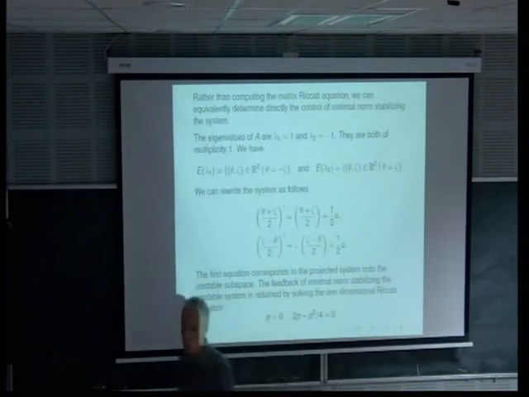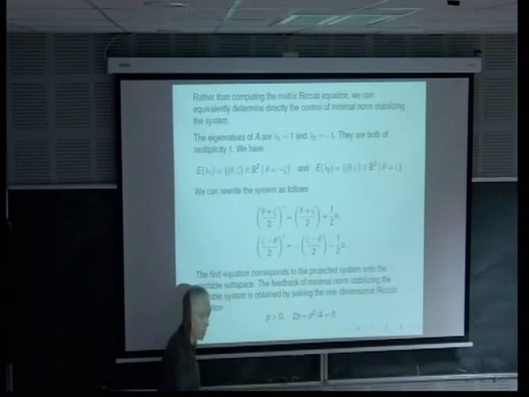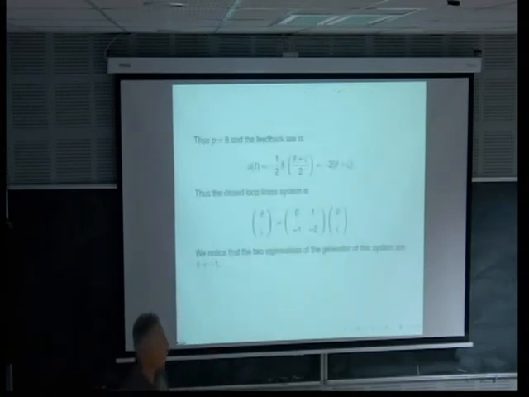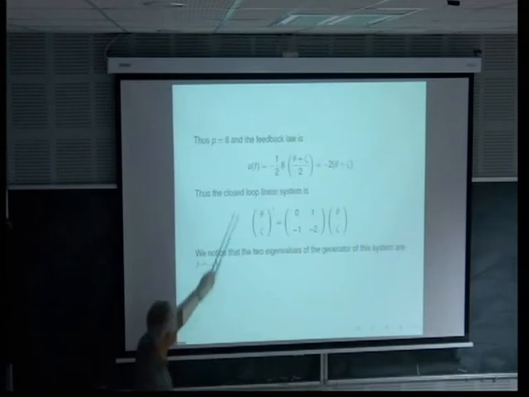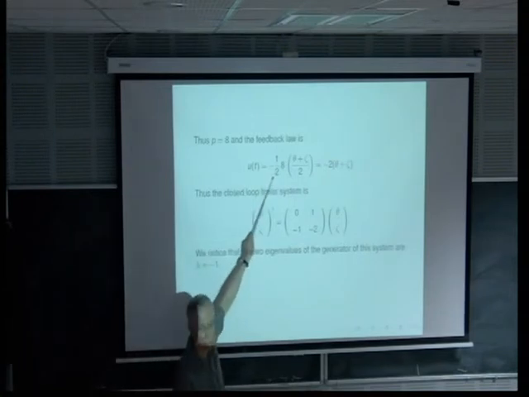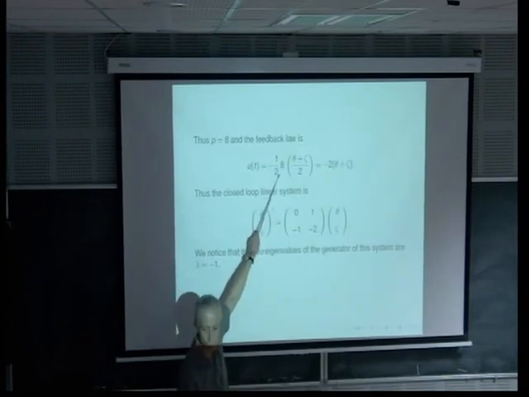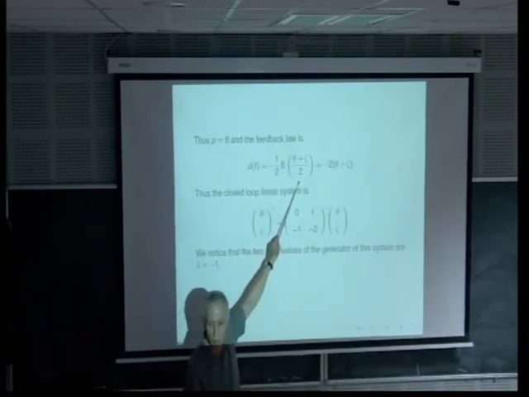And I look not for all the solutions. I look for the positive one. So there is just one positive solution, which is 8. And I can find the control here in feedback form, in the form minus B star, P, ZU, the unstable part.